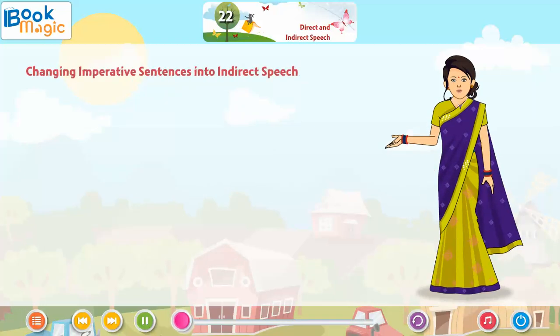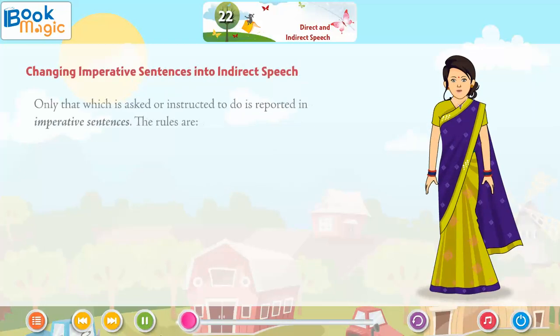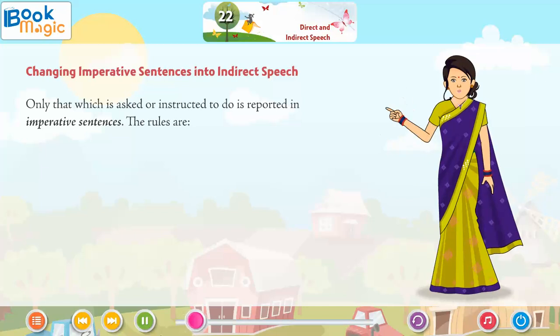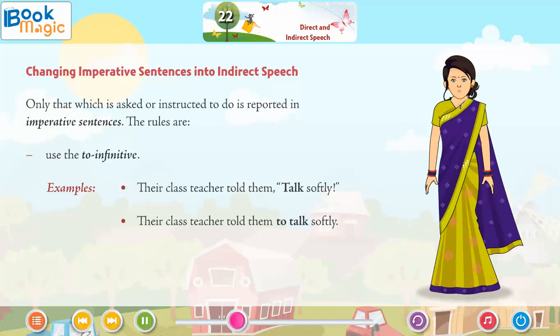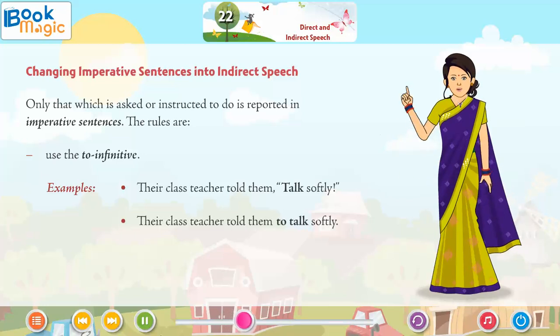Changing imperative sentences into indirect speech. Only that which is asked or instructed to do is reported in imperative sentences. The rules are: use the to-infinitive. Examples: Their class teacher told them, "Talk softly." Their class teacher told them to talk softly.